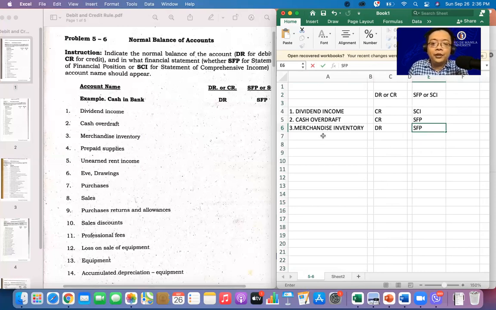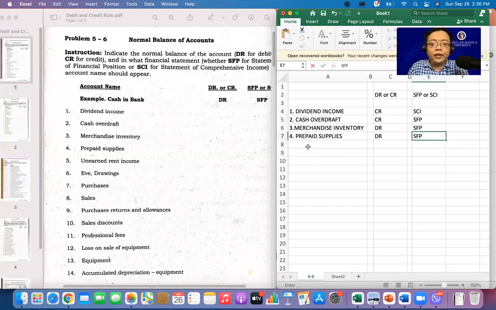Number 3, di ba napakadali lang? Sorry, number 4 na tayo. You have your prepaid supplies. Part of the asset, so debit siya, and statement of financial position.